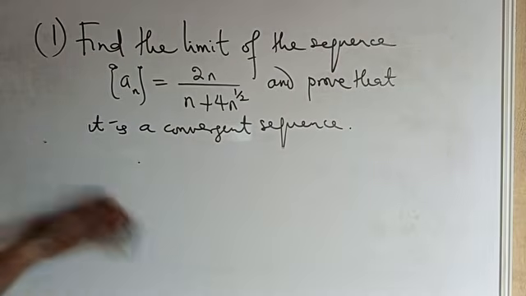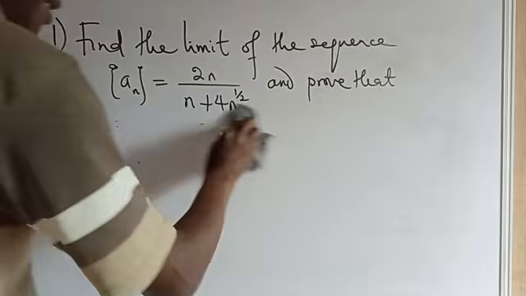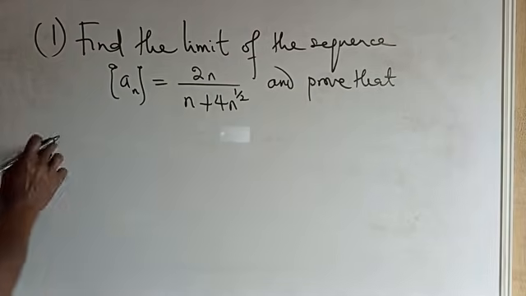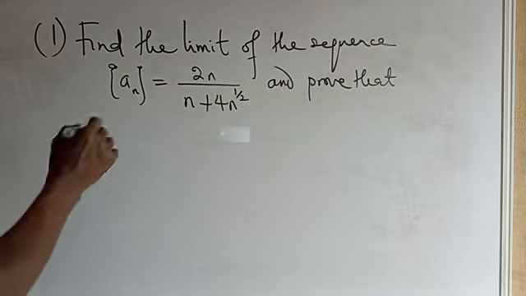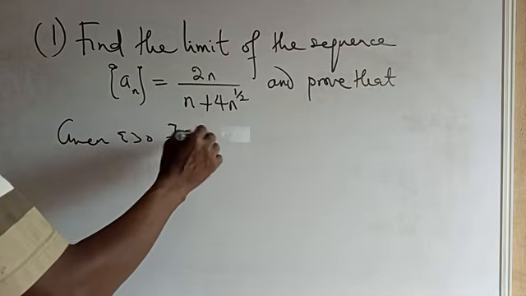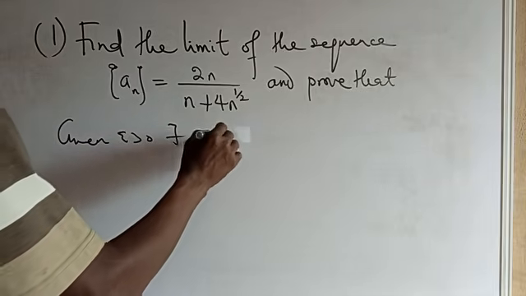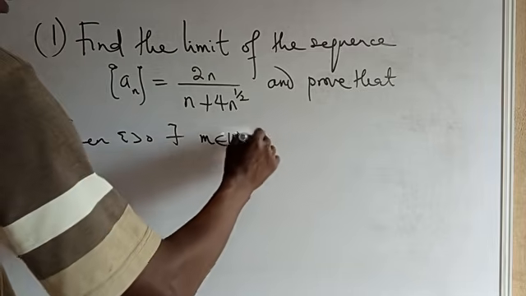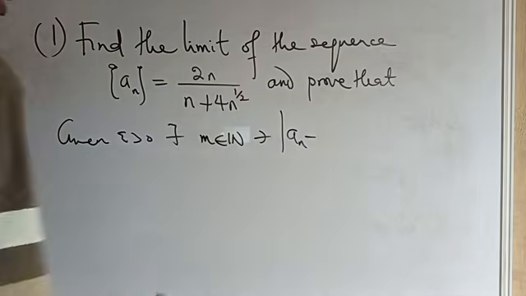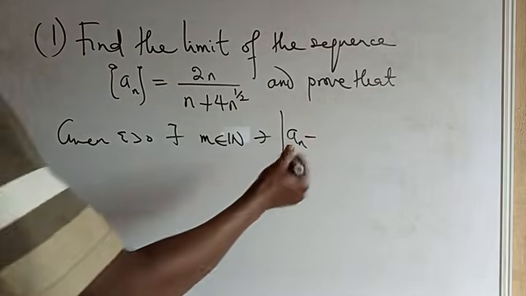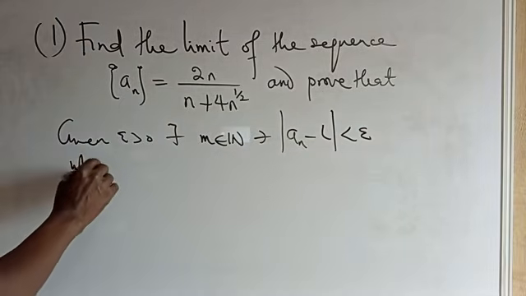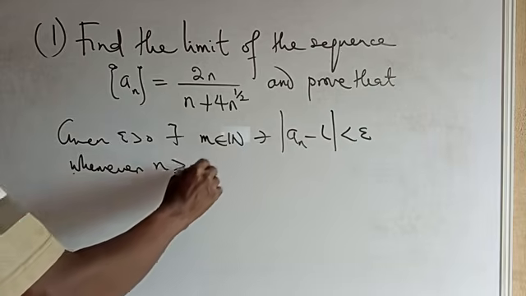Now let's do this. In the course of trying to do that, we want to prove that the sequence a_n is convergent. And we know that for sequence a_n to be convergent, given epsilon greater than 0, there exists a natural number, let's say m is a natural number, such that the absolute value of a_n minus, let's say the limit in question is L, is bounded by epsilon, whenever n is greater than or equal to m.